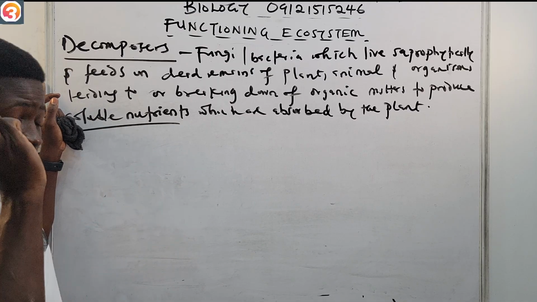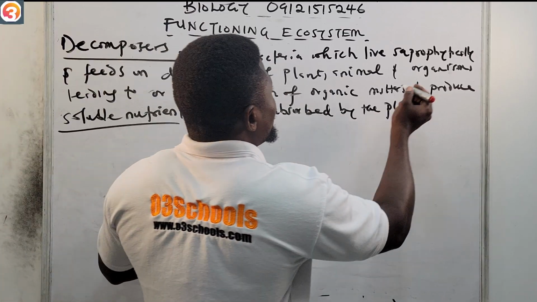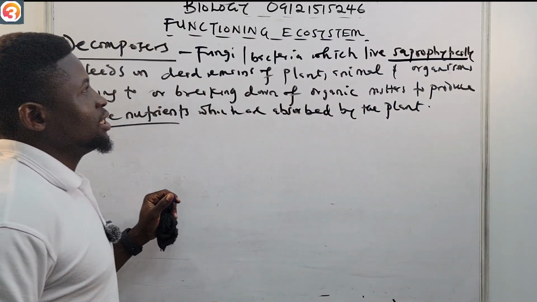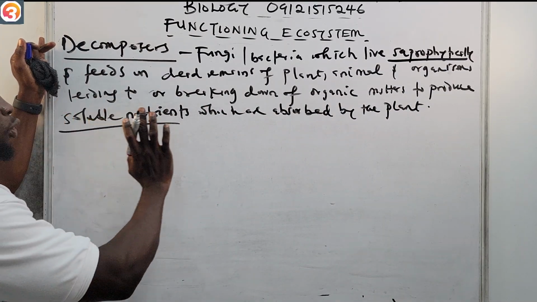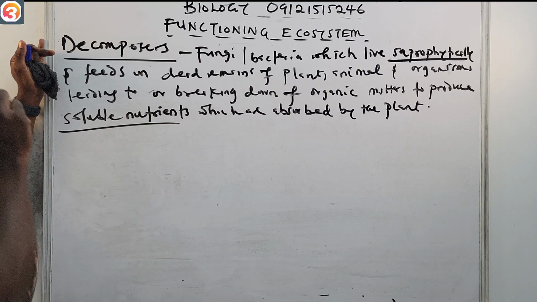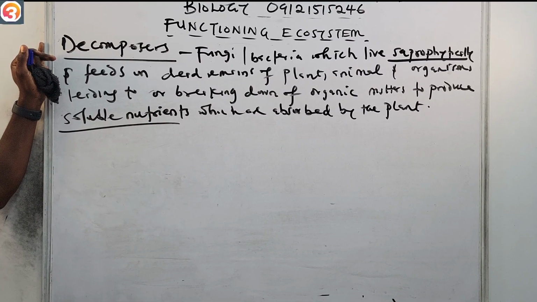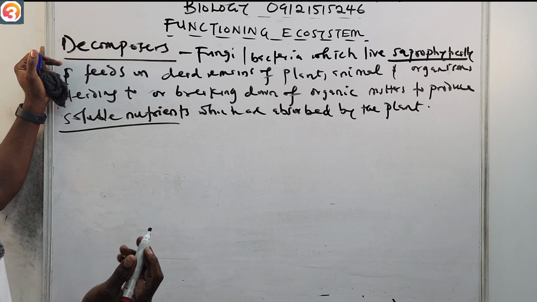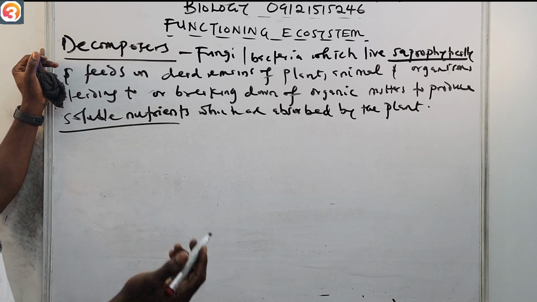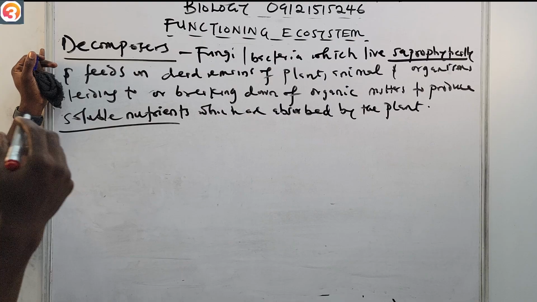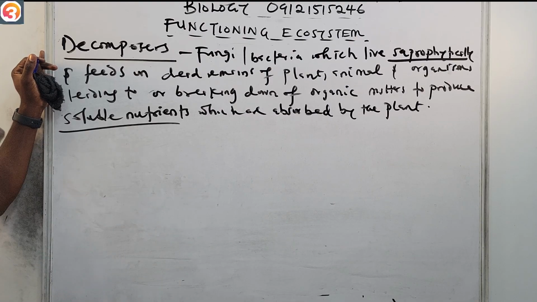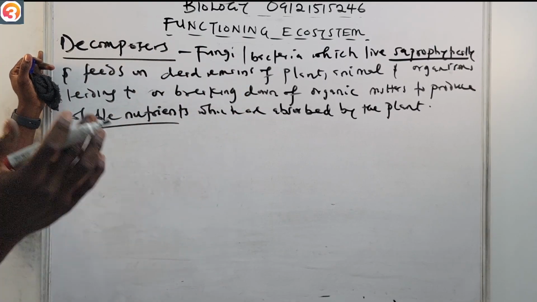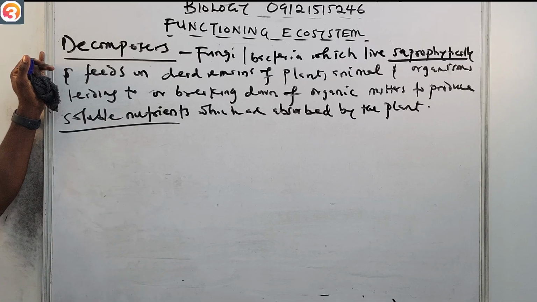They live saprophytically. This is the key word here. They help to break down organic matter to produce soluble nutrients, which are then absorbed by the plant, so the plant can now grow. The herbivore can now come and eat, the carnivore can eat the herbivore, and a tertiary consumer can eat the secondary consumer, and so on and so forth.